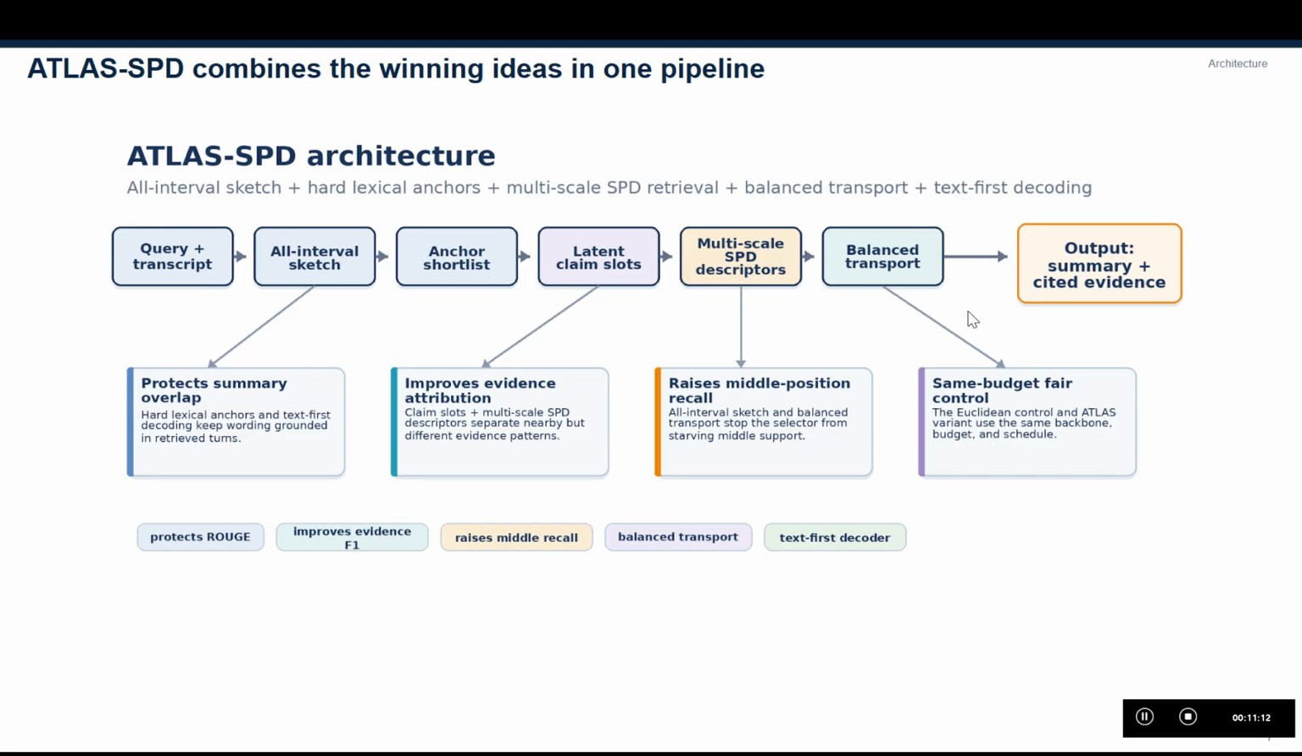Finally, the decoder stays text first. It reads selected evidence text, interval sketch tokens, and only a small SPD memory signal. So every major block corresponds to one lesson from earlier failures. Keep global coverage, protect anchors, separate claims, diversify support, and let text remain primary for the generation.